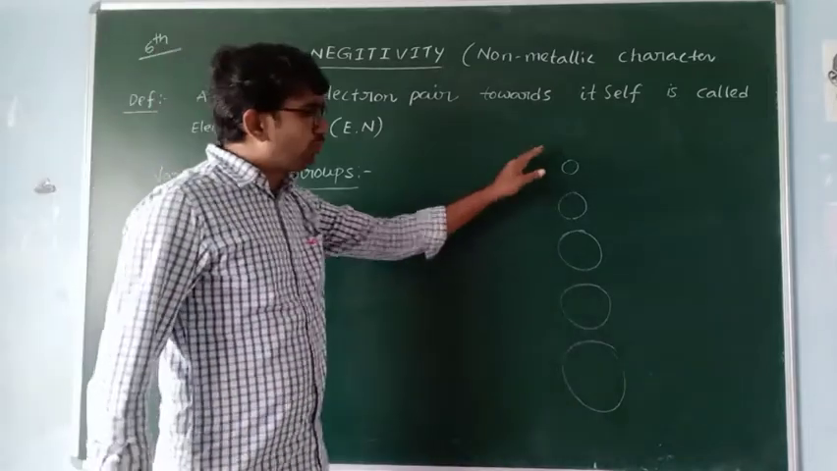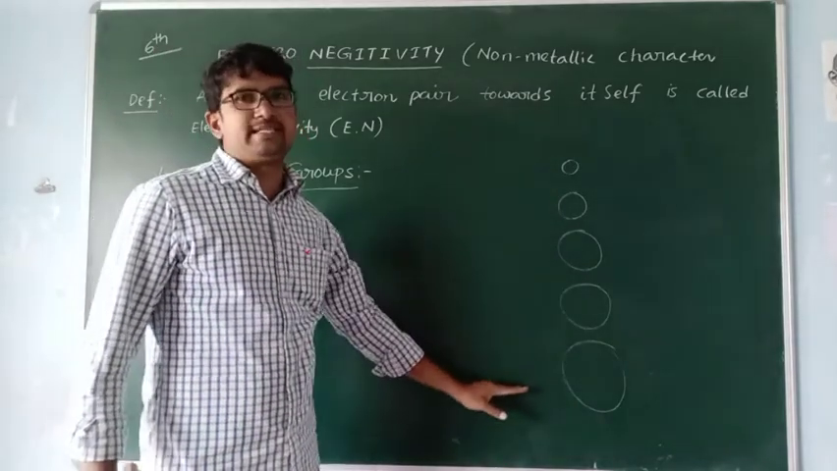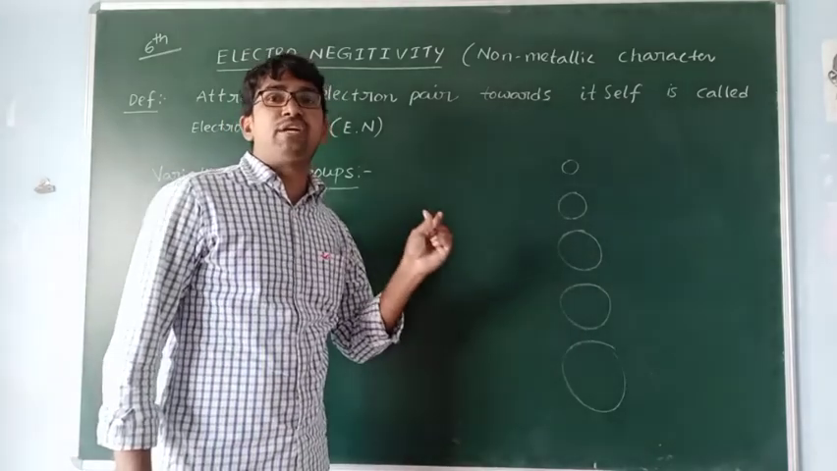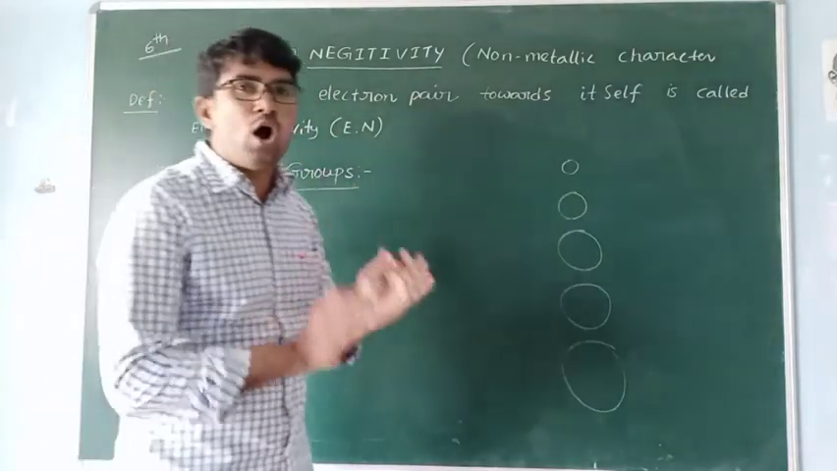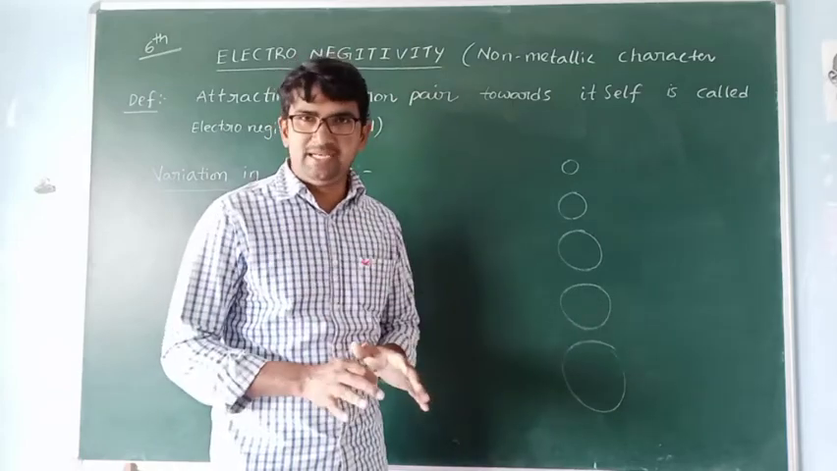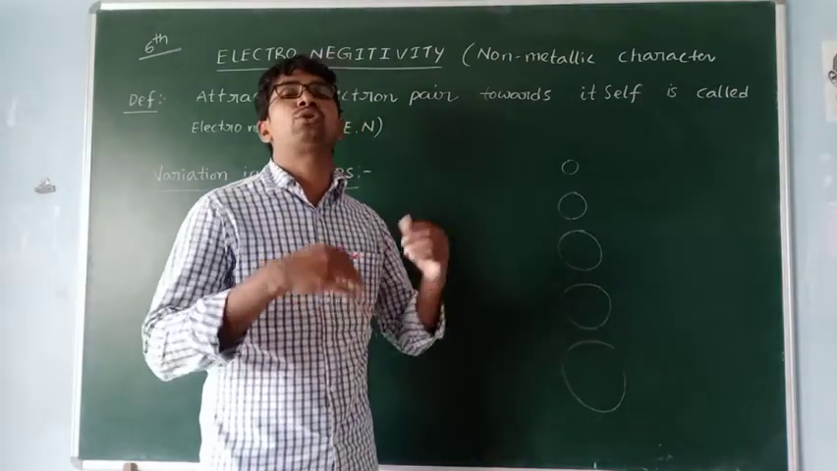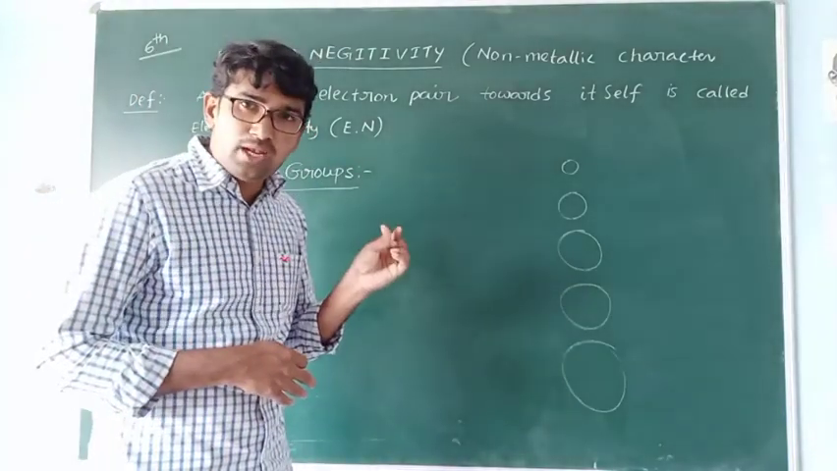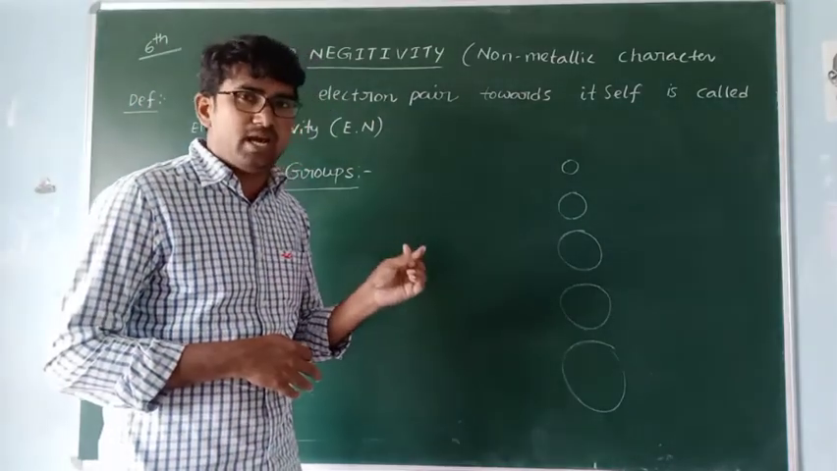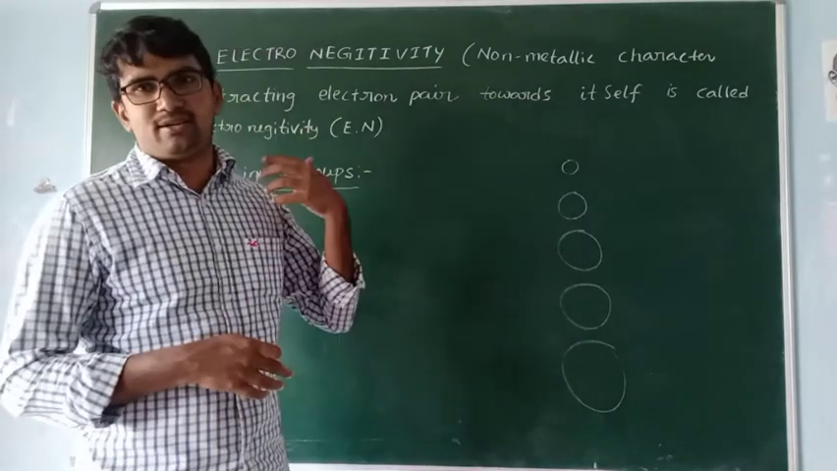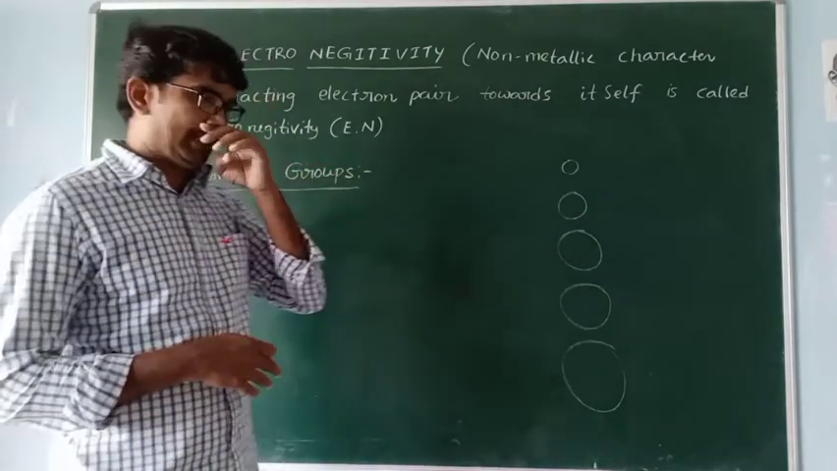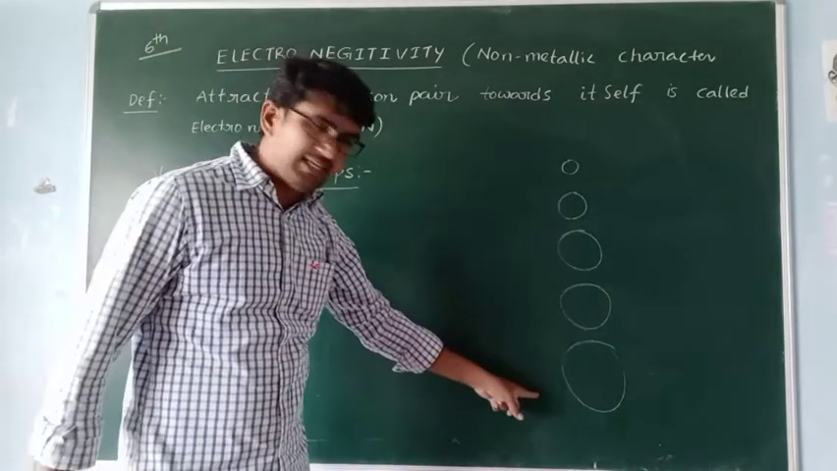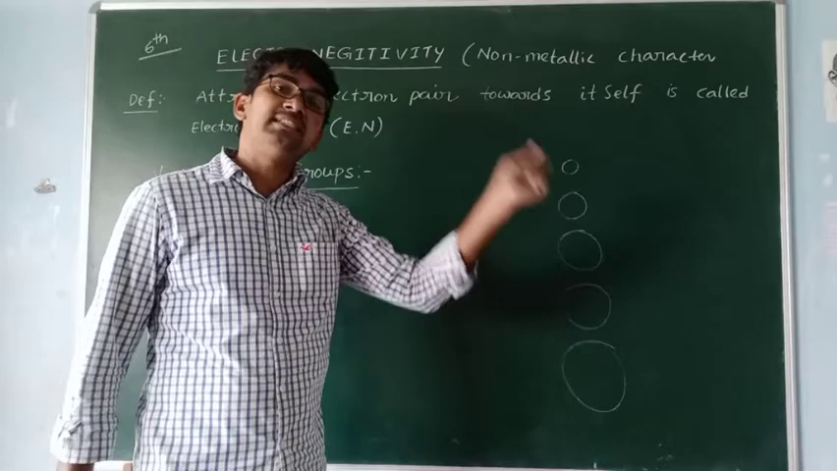Right. In groups, atomic size increases, but smaller atoms are required for electronegativity. Simply, small size atoms or elements are favorable for high electronegativity. It is very clear because small elements try to attract the electrons. So simply, in groups, atomic size increases, electronegativity decreases.